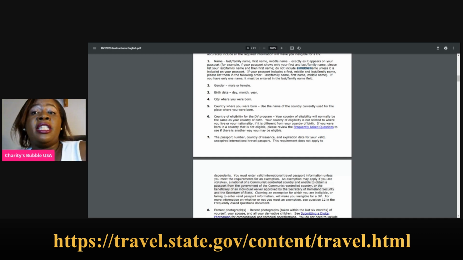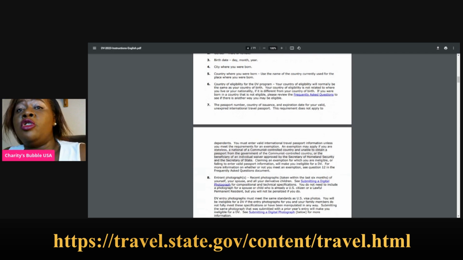Now, if it is different from your country of birth, if you were born in a country that is not eligible, please review. They have said that you can only qualify if your spouse is from a country that is eligible. The other thing that you need to put is your passport number, where you got your passport, and the expiration date for your valid international travel passport. So make sure that you put that.